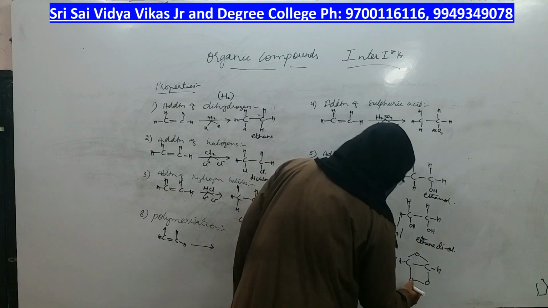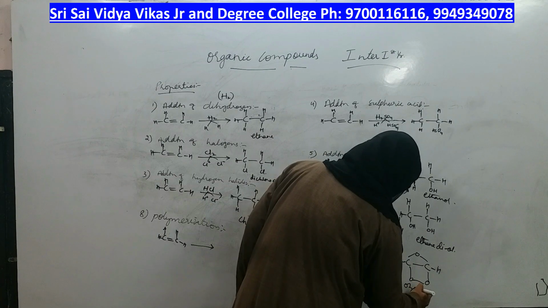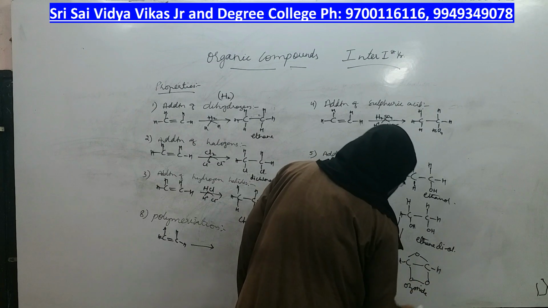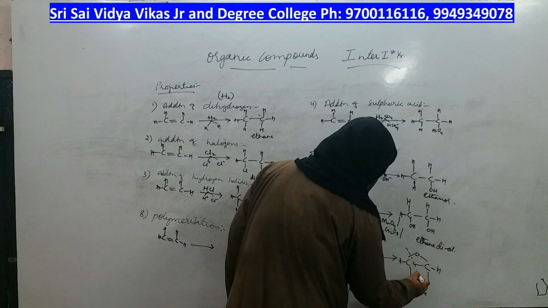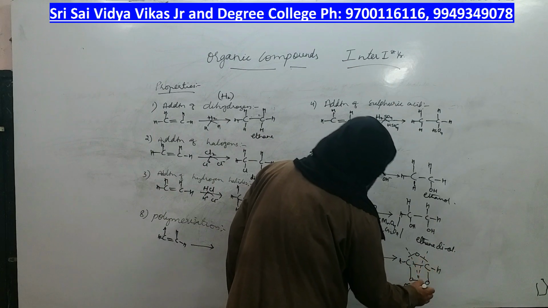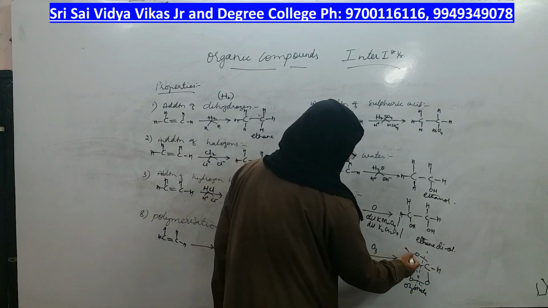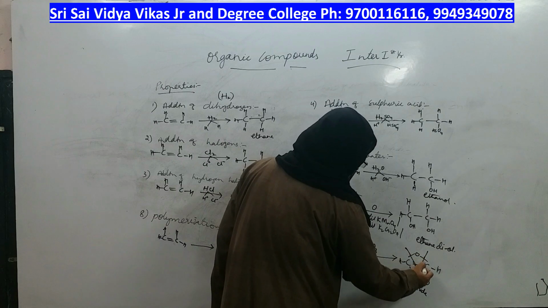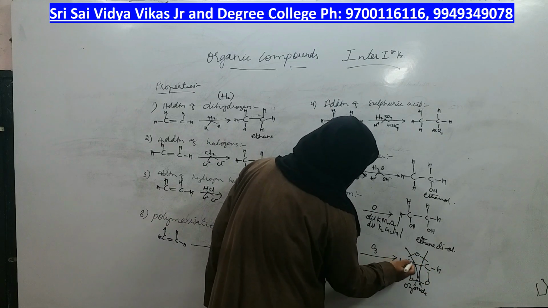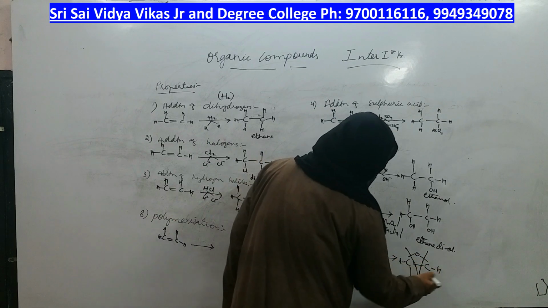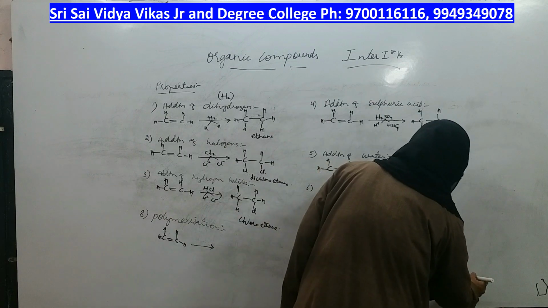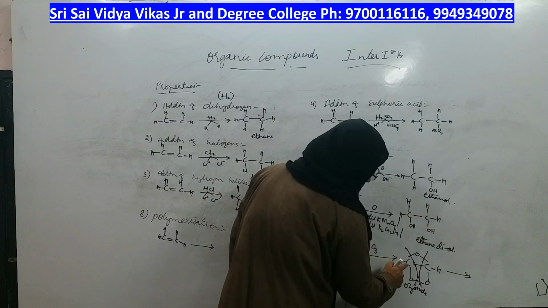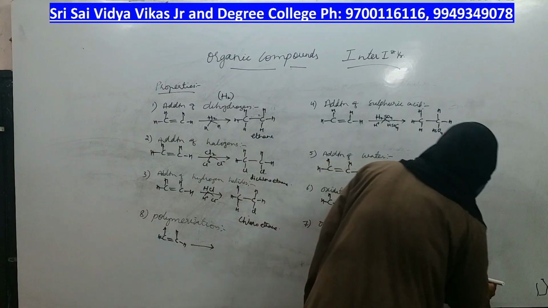Once ozonide is formed, ozonide is not stable. What happens? It will break. This way it will break, right? This way and this way. So this part is one and this part is another. What is the other part? What is the first part? HC double bond O.